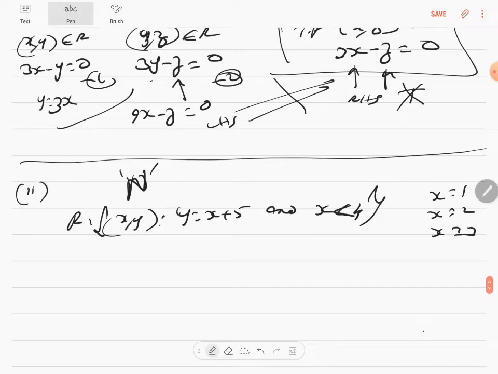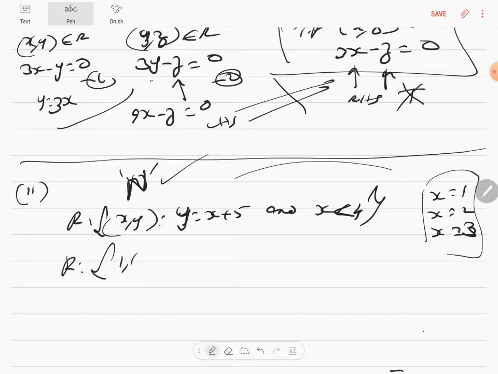The relationship is y is equal to x plus 5. x can be 1, 2, 3, and y can be any natural number, because what we have defined here is only x. y need not be 1, 2, 3. So you substitute: x is 1, y is 6; x is 2, y is 7; x is 3, y is 8.